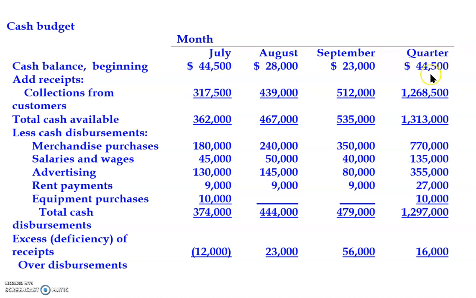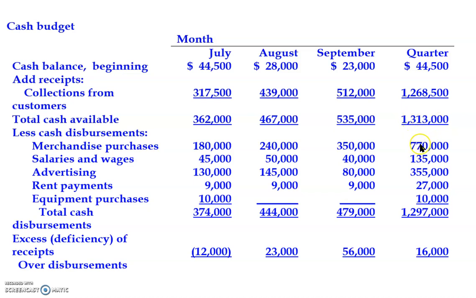What's the cash balance on 1st July? 44,500. But why do we add this and that? This is because these are the collections in the quarter itself. From 1st July until September 30th, these are the total cash collection. So total cash available in the quarter is 1.313 million.